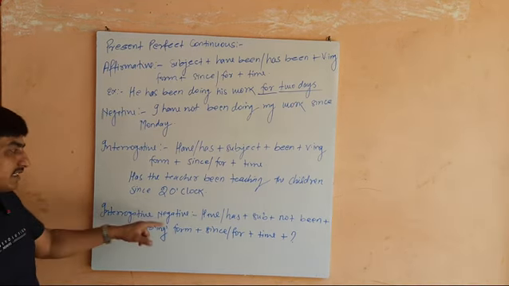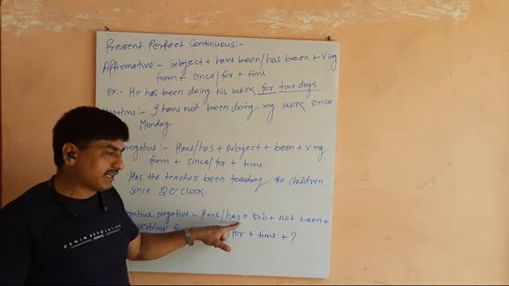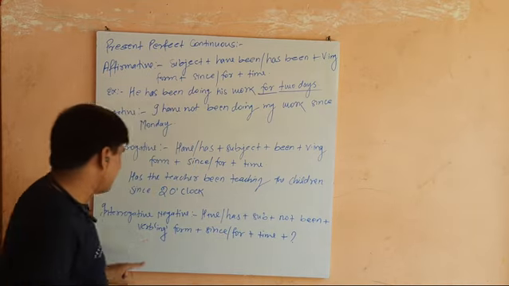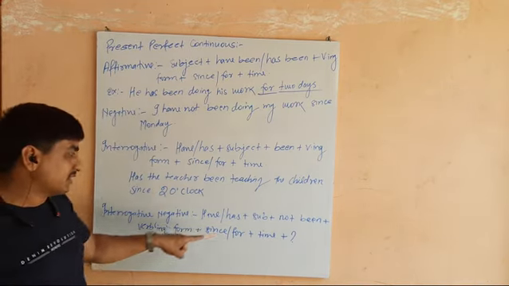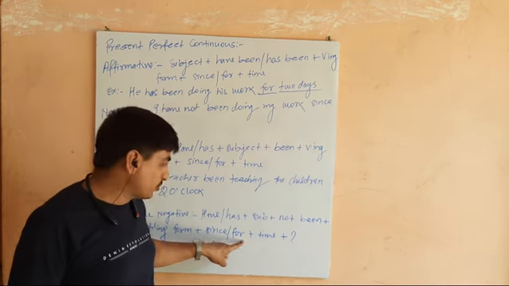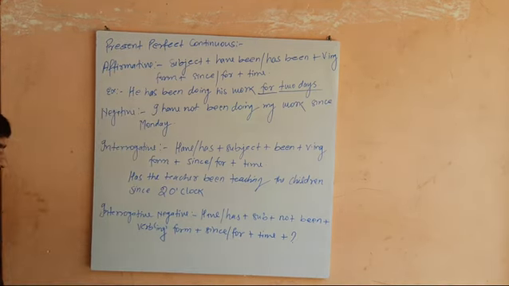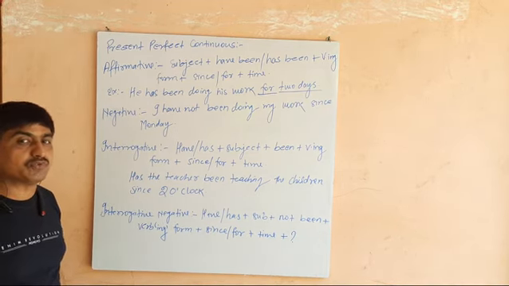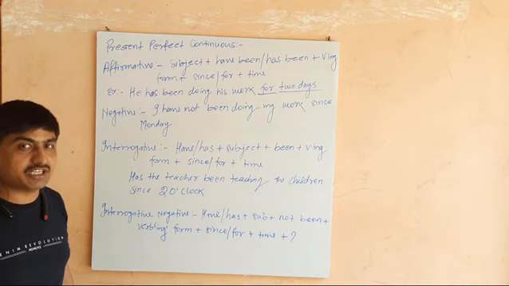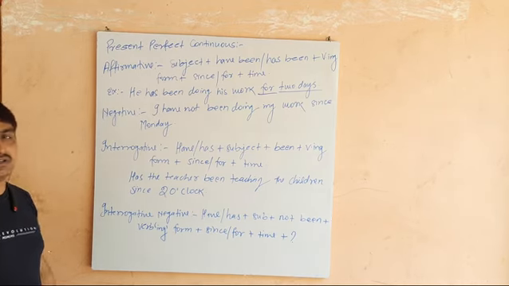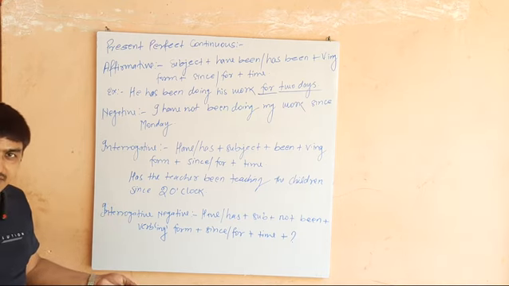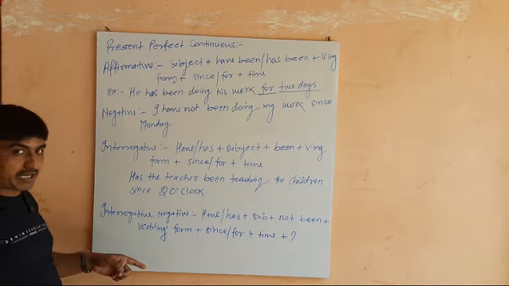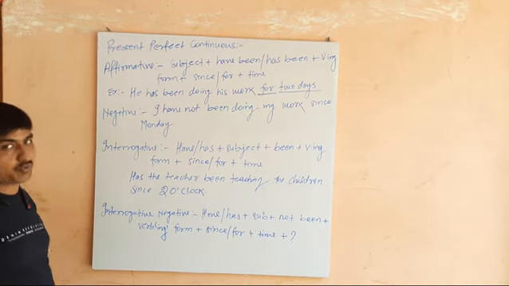The last one is the interrogative negative, and the rule says have and has first, then subject will be there, then not been will be there, and then verb will be in ing form, since or for will be used, then time will be there. For example, has your mother not been cooking food for 30 minutes or for a week, for 2 days, for a month? So for period of time we have to use for, and for point of time we have to use since.